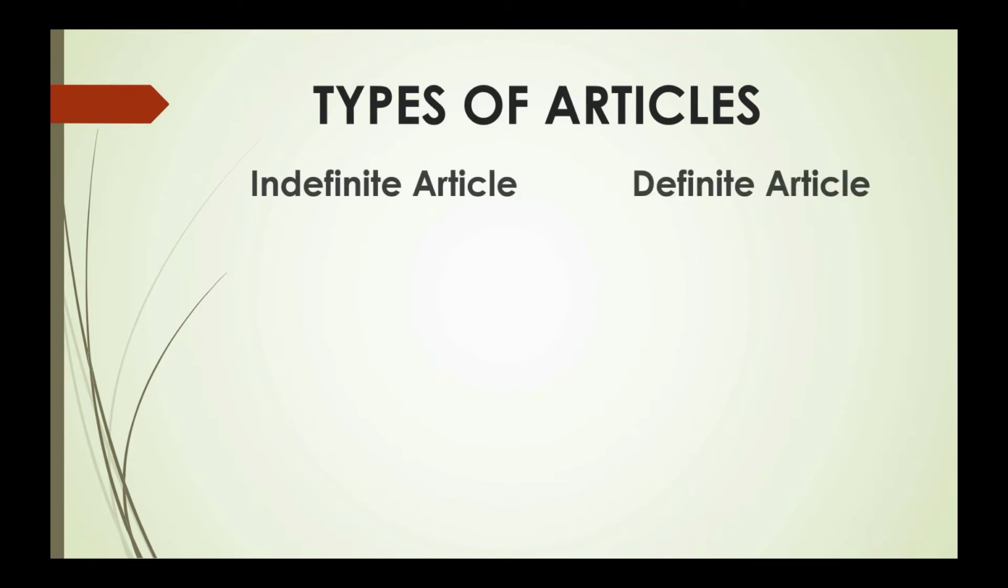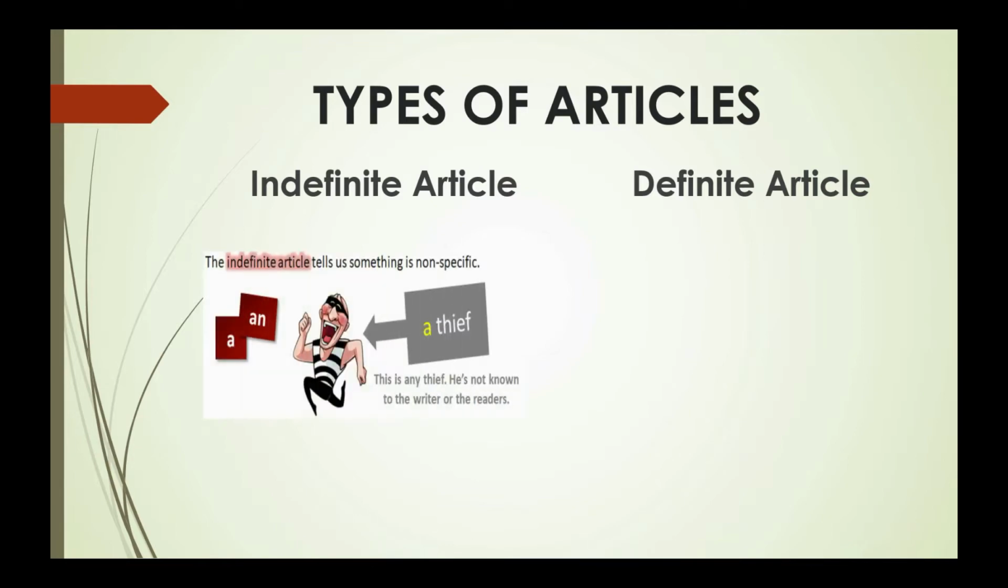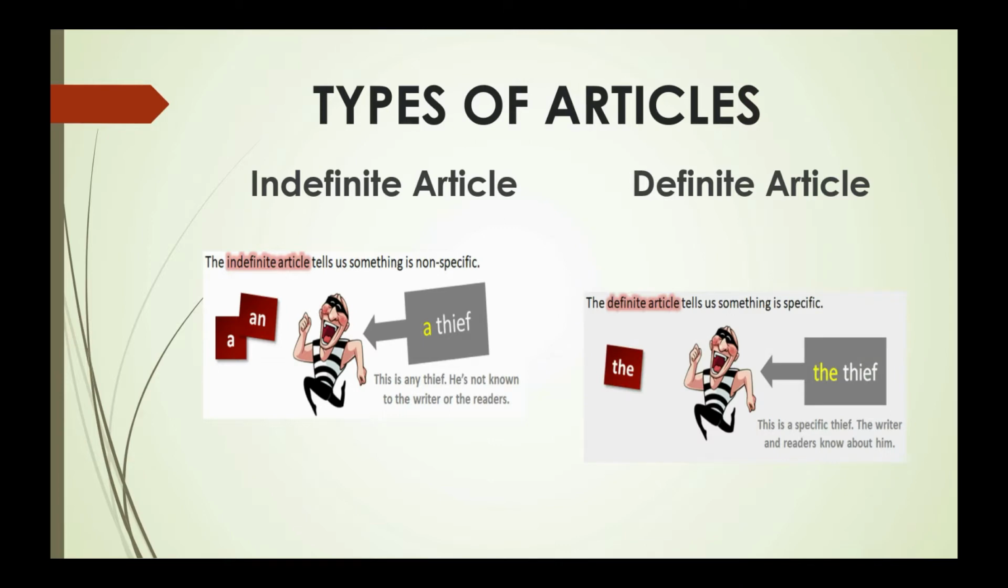The indefinite article a or an is used before a noun to indicate that the identity of the noun is general or when its identity is not known. We do not use indefinite article with plural nouns or uncountable nouns.